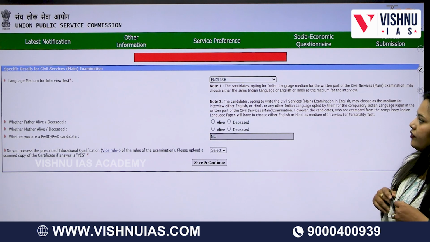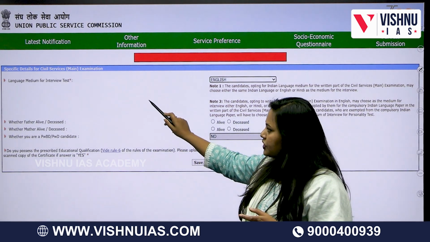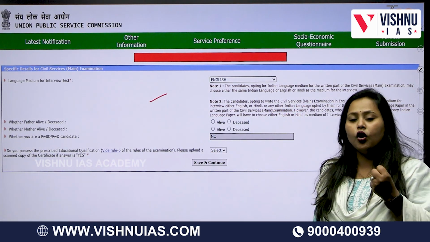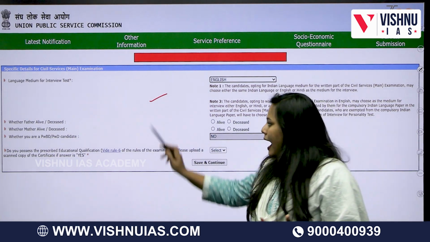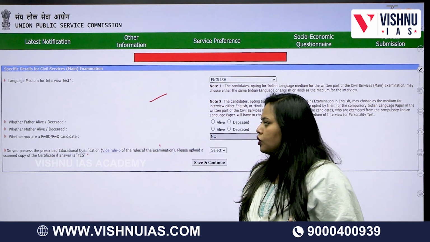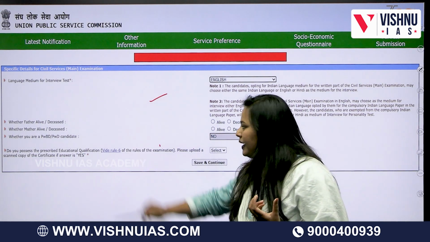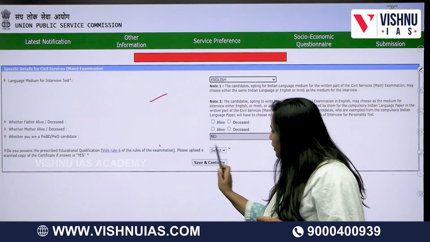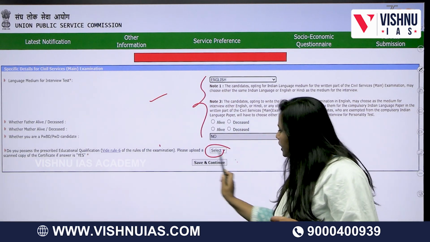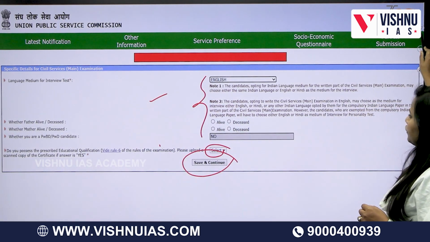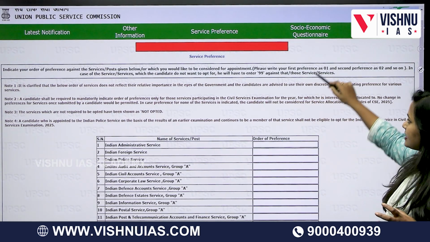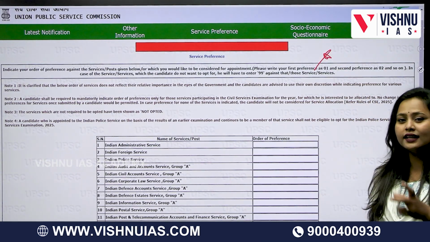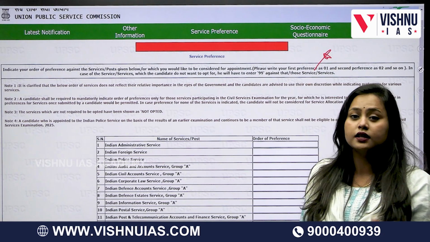In the third part, they will ask you for the latest information like the language medium of the interview you want, and the status of your mom, your dad and your PWD status if you do have it, and see that whatever you're selecting, after clicking it, save it and continue to the next step. Then this is again a freshly newly added thing. This was never asked in prelims earlier.